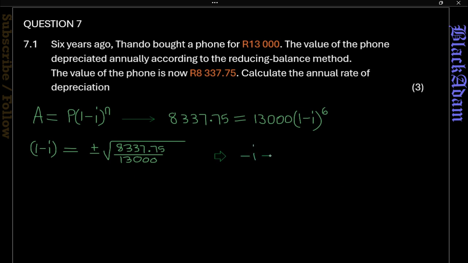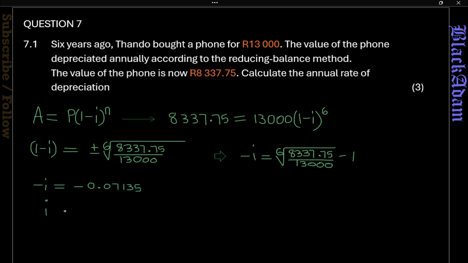So that would be negative i. We're solving for i, and remember that's a 6th root, so negative i is going to be the 6th root of 8337.75 over 13,000, minus 1. Taking 1 to the other side, we solve for negative i and find the value of that.